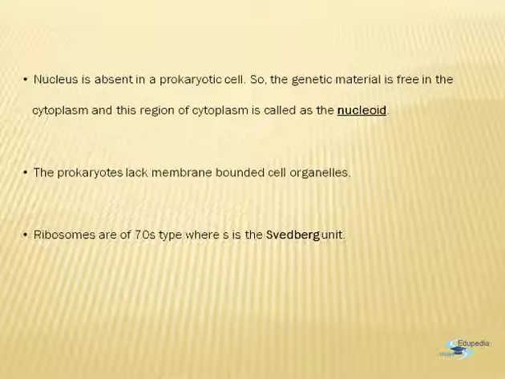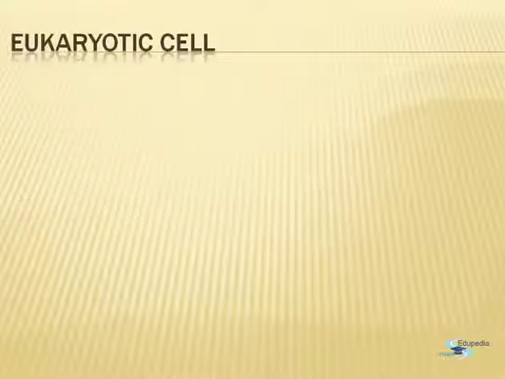Now, the characteristic feature of the prokaryotic cell is that they have 70 S type of ribosomes. Now, this S here stands for the Svedberg unit, which counts the sedimentation rate during the process of centrifugation. Thus, ribosomes which are a bit primitive, they are found in the prokaryotic cells.